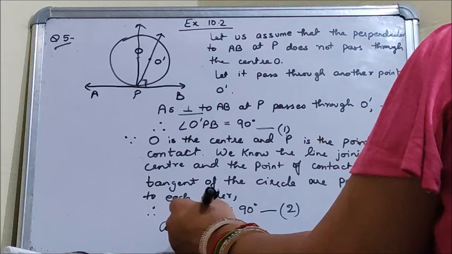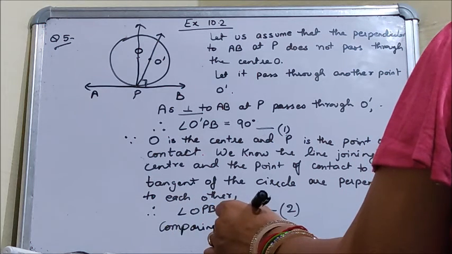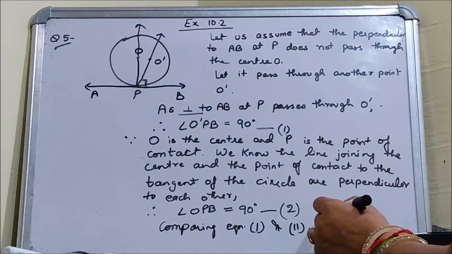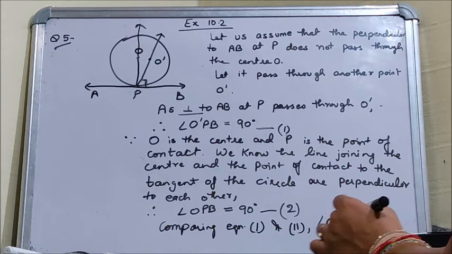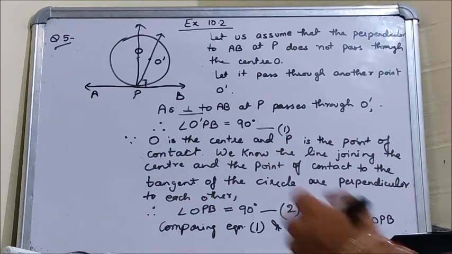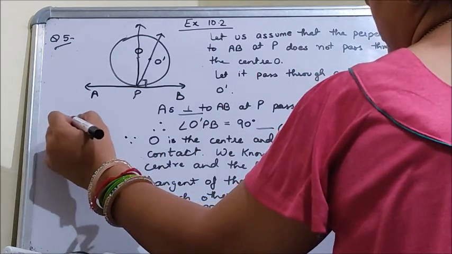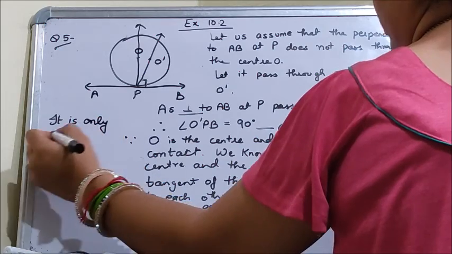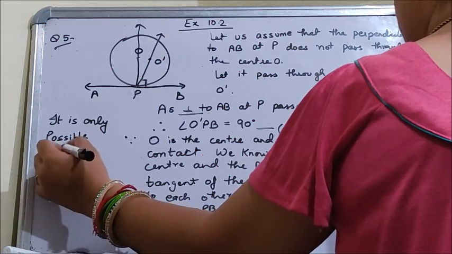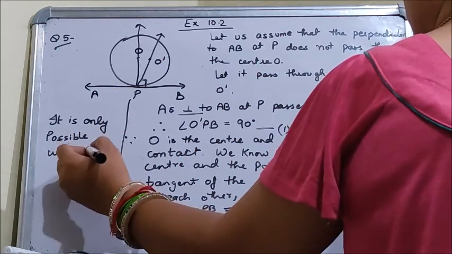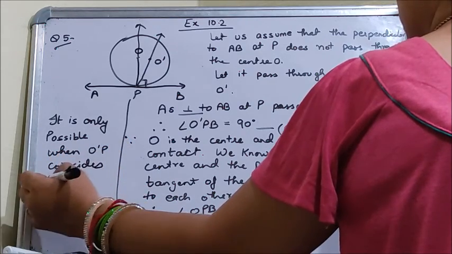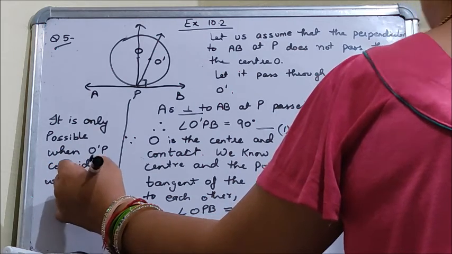Comparing equation 1 and 2, when you compare, you get angle O dash PB should be equal to angle OPB, and it is only possible when O dash P coincides with OP.